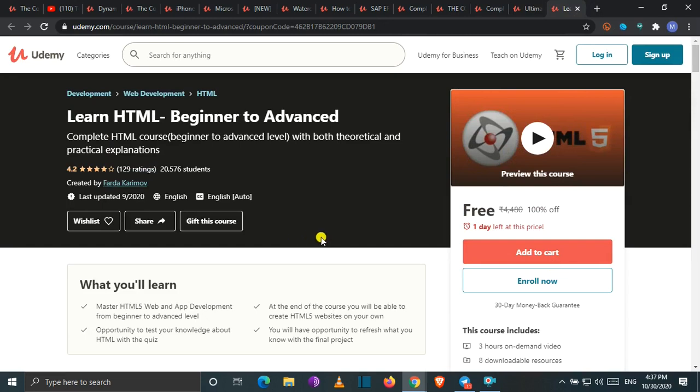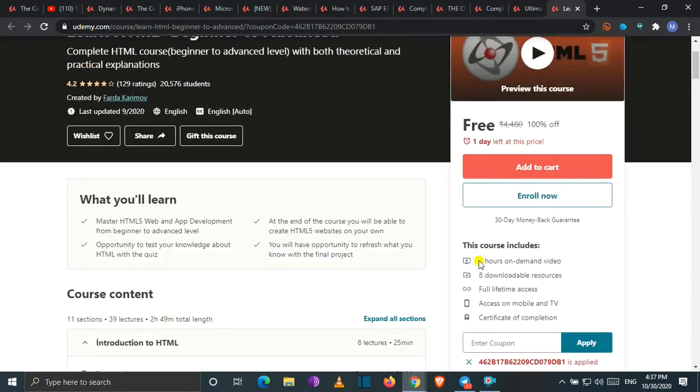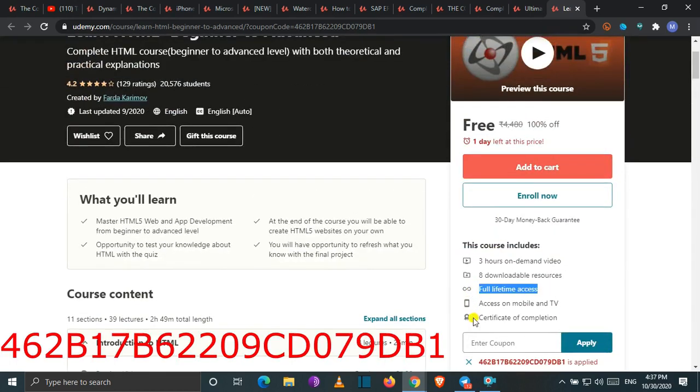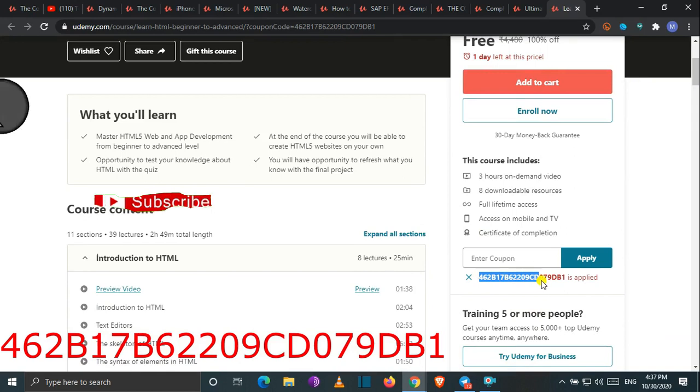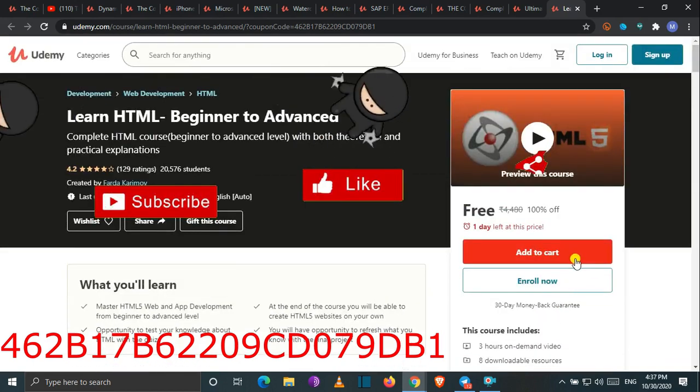Let's move to our next course. Today's next course is all about HTML. Whoever wants to learn HTML, here you can learn HTML from beginning to advanced completely with this 3 hours course along with the full lifetime access and certificate. Here is the coupon code of this course. You may apply this coupon code and get your course for free of cost.